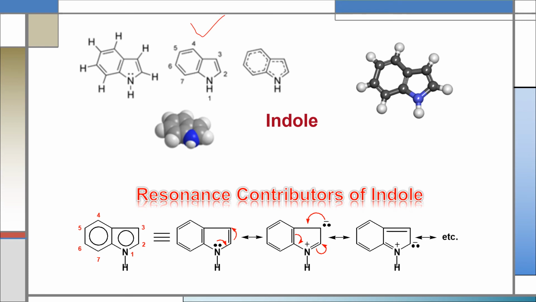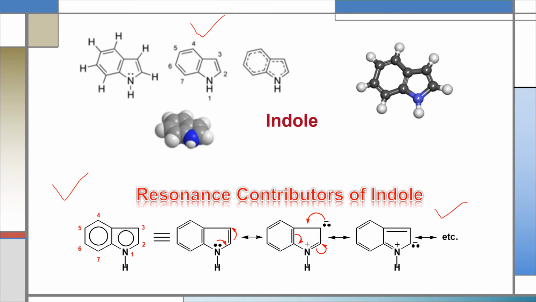We can also see the resonance contributors of indole. The heteroatom nitrogen shares its lone pair of electrons with the adjacent carbon. In that case, due to the delocalization of the pi electrons, it forms different resonance forms like this.